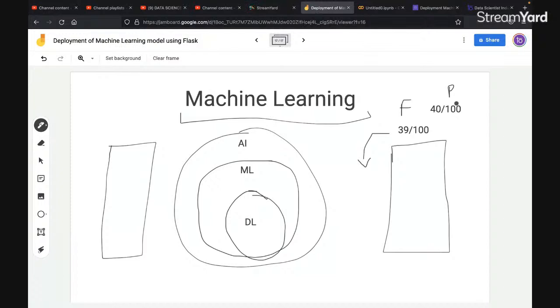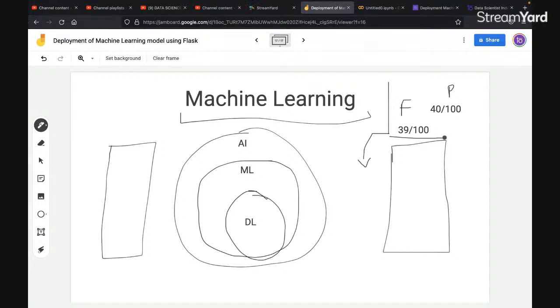Many a time you get the grace marks; the teachers will give you the marks. Now, if it were a machine, it would not give you that. It will always follow this rule.